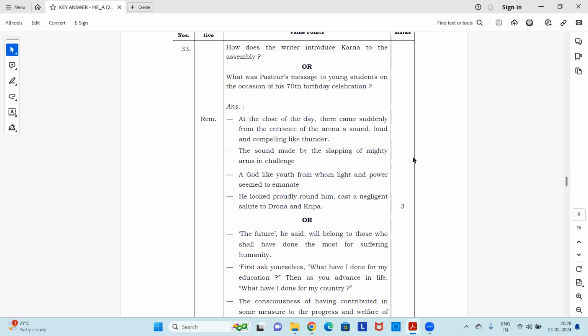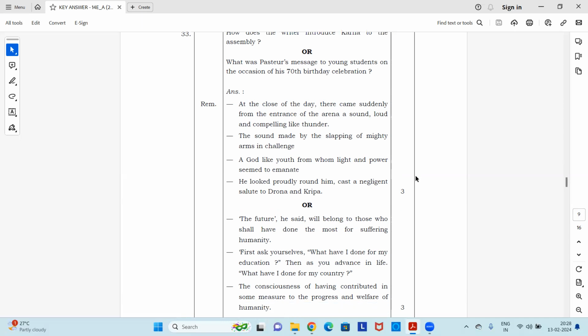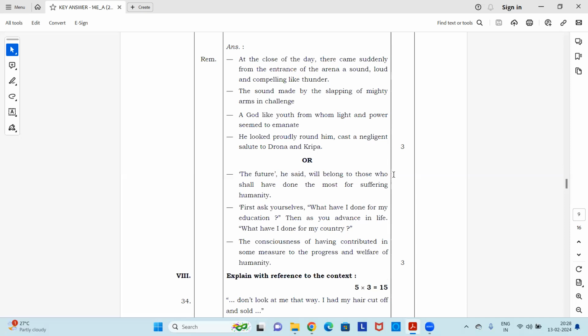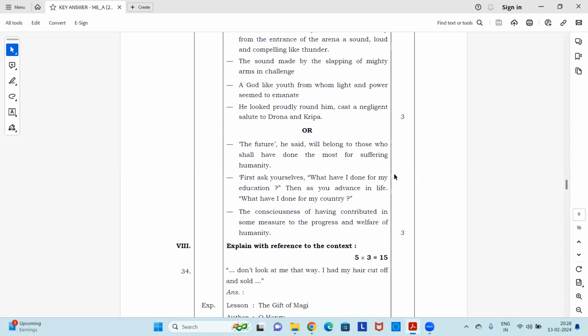The sound made by slapping of mighty arms in challenge. A godlike youth from whom light and power seemed to emanate. He looked proudly around him, cast a negligent salute to Drona and Kripa. This is how the introduction was given about Karna. Okay. Now, next optional questions answered.